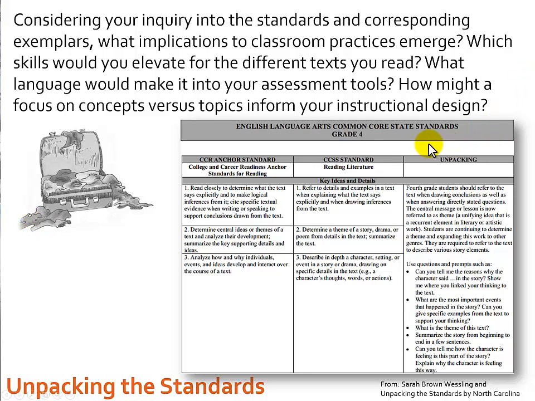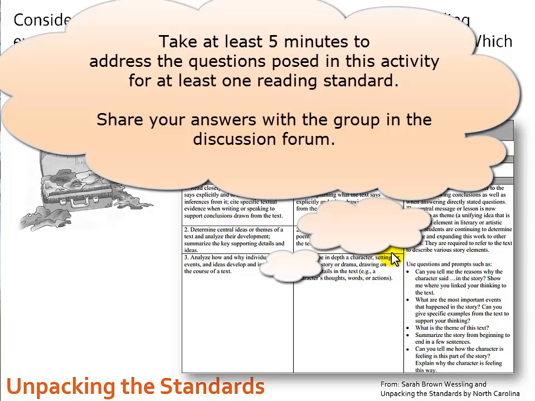So here in the unpacking section, we can see what is recommended for a 4th grader. 4th grade students should refer to the text when drawing conclusions as well as when answering directly stated questions. The central message or lesson is now referred to as a theme, a unifying idea that is a recurrent element in literary or artistic work. Students continue to determine a theme and expand this work to other genres. They are required to refer to the text to describe various story elements.